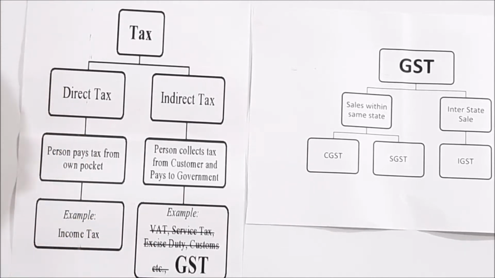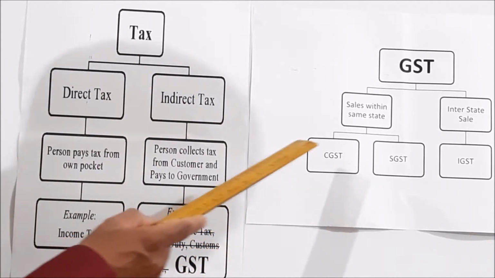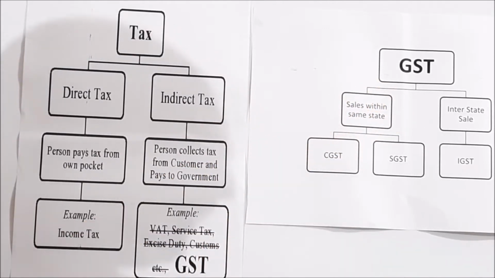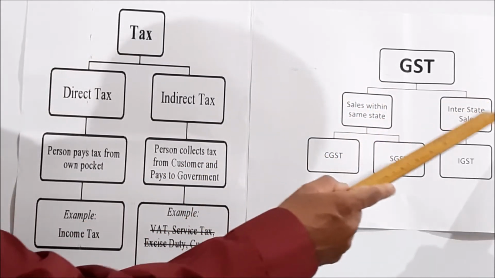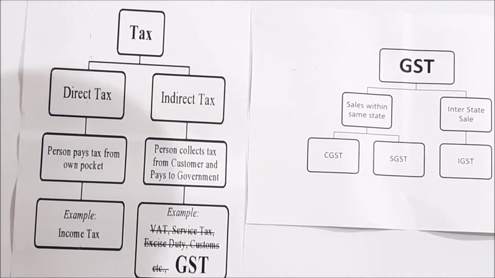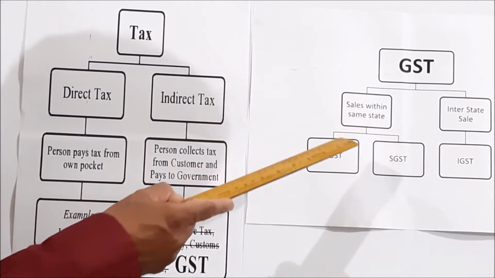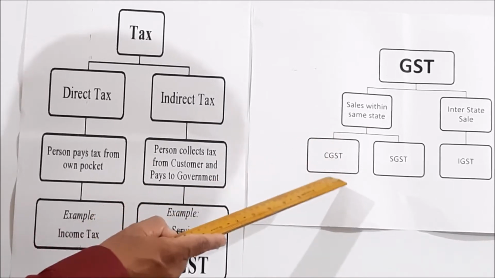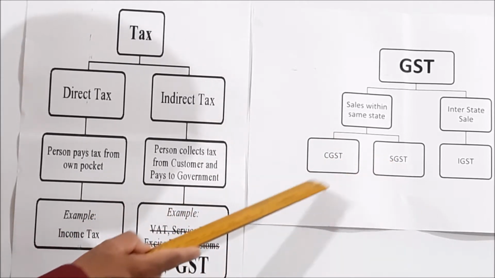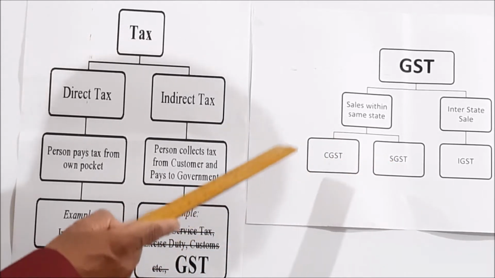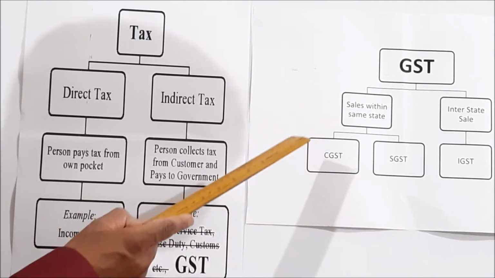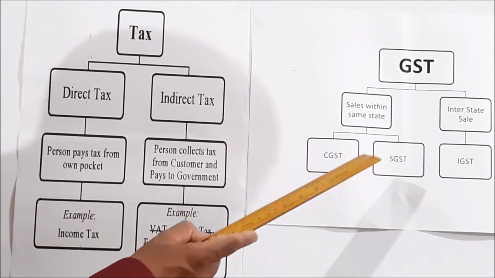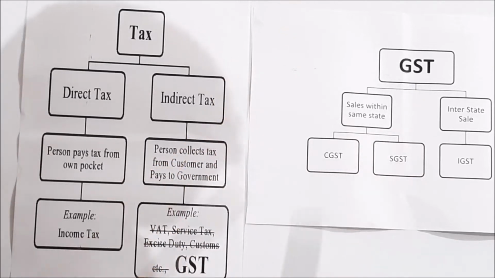When we come to GST, the GST has been broadly classified into two things. One is sales within the same state, which is called CGST and SGST. What is CGST? Central Goods and Services Tax, and State Goods and Services Tax.